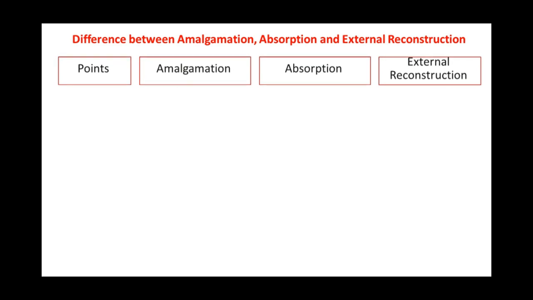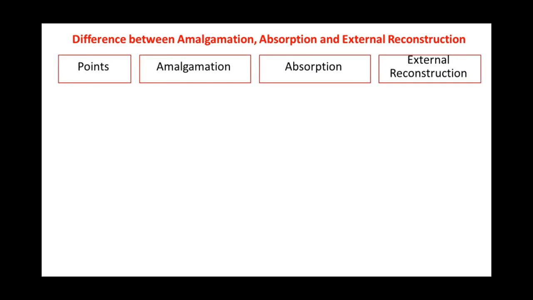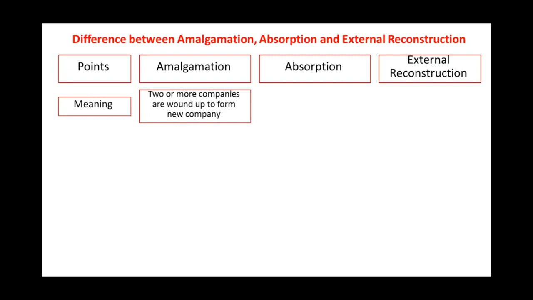Now, what is the difference between amalgamation, absorption and external reconstruction? The first point is meaning. When two or more companies are wound up to form a new company, the process is called amalgamation. When one company takes over other companies, the process is called absorption.